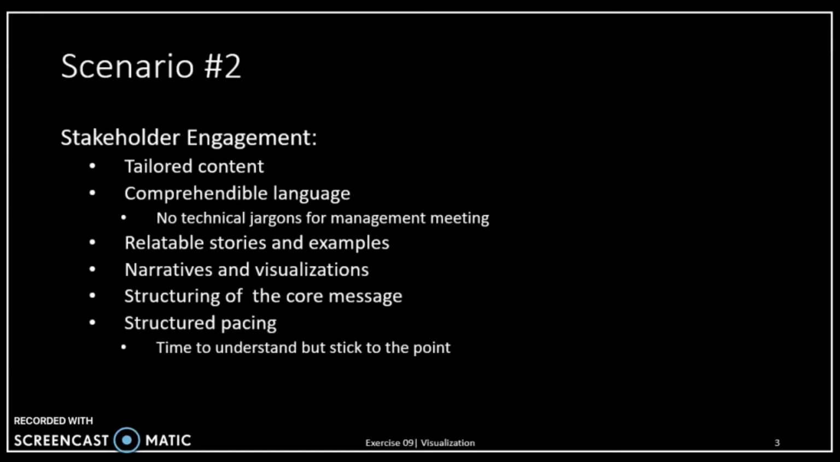Structuring the core message is a very important part, because that's what we finally want to convey to the stakeholders. Also, there should be a structuring of the pacing of the presentation, because we should give them enough time to understand the message, but we shouldn't give long pauses, because they might not stick to the point and will start thinking about something else. Along with that, normal presentation techniques like one message to the point should apply, but these are the points specific to stakeholder engagement.